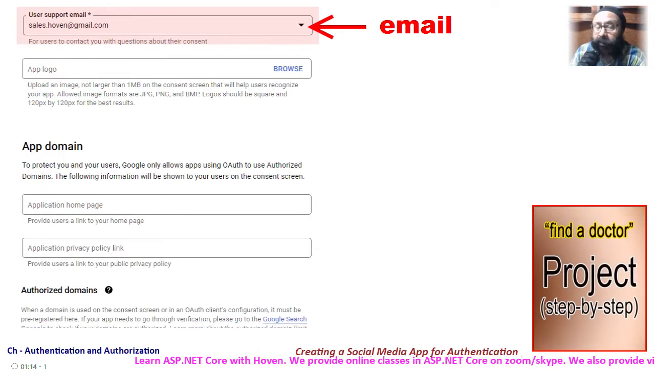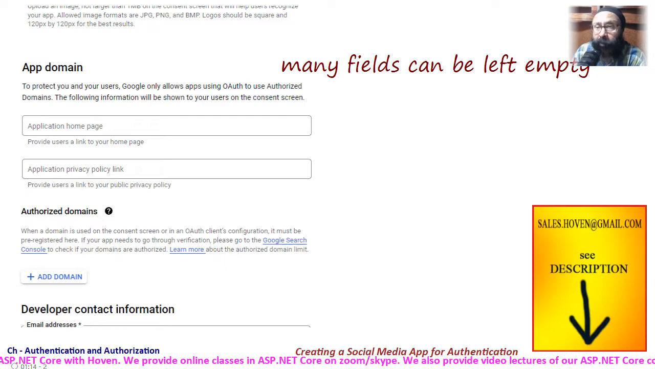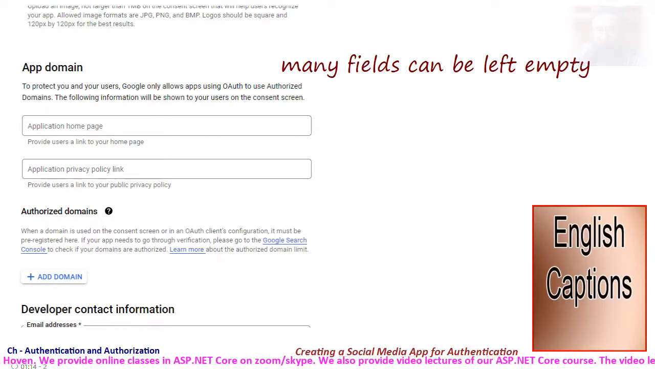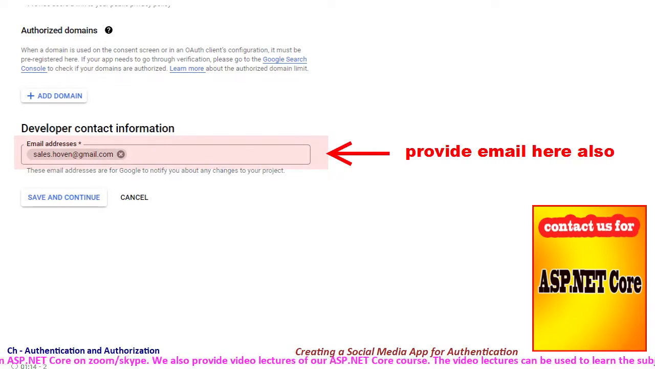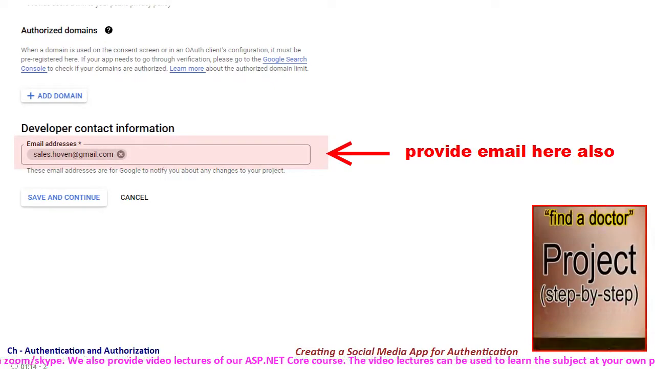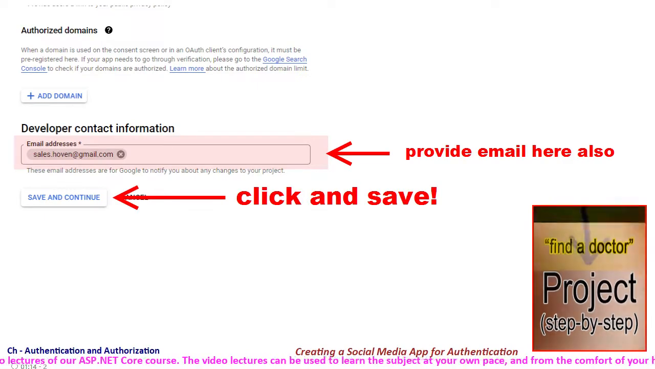After that, there is a section on app domain. Leave them empty because they are optional. And towards the end, there is another demand for email. Provide your email address here also, and lastly click the Save button and allow the form to be saved.